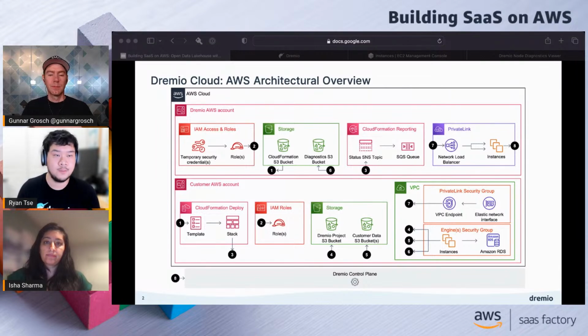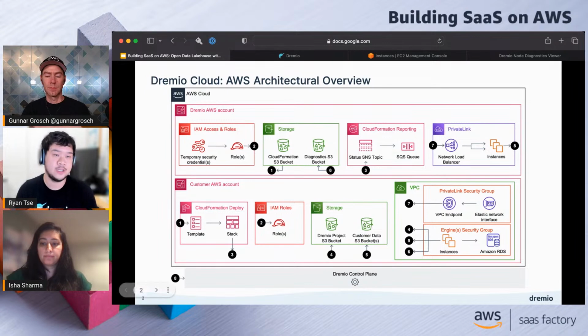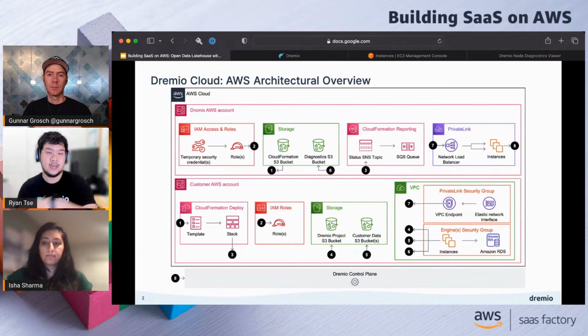To keep going through this architecture diagram, the CloudFormation stack creates a number of resources within the customer VPC. The VPC already exists. We support the customer using their existing VPC and existing subnets within the VPC, so there's not that sense of needing to establish an independent VPC specifically for Dremio Cloud.